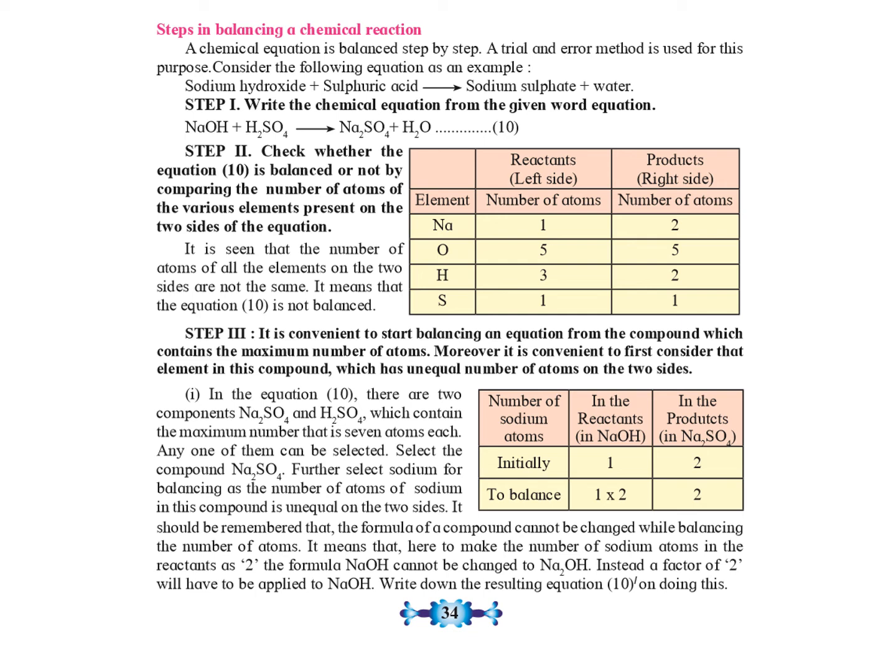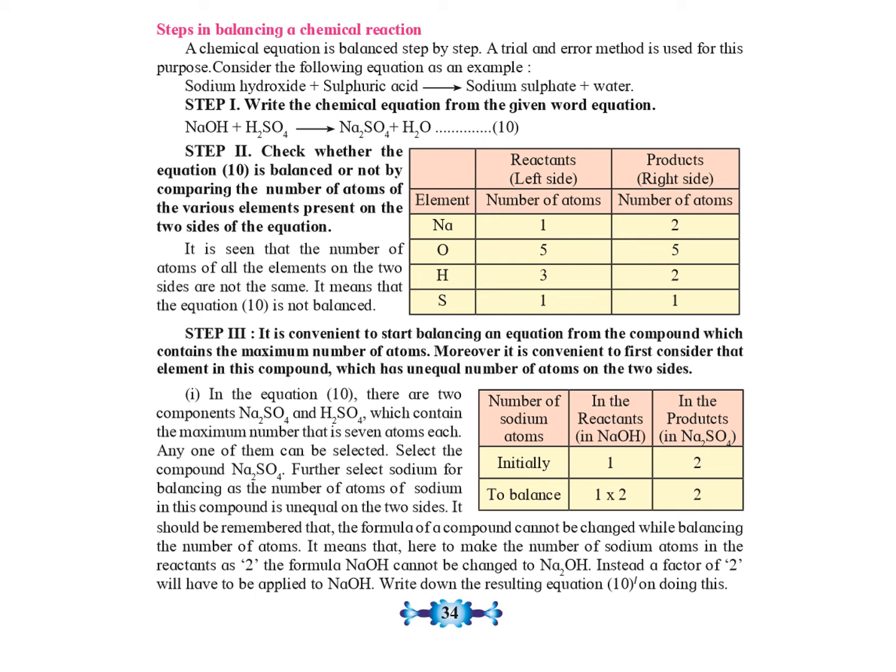2. Now look at oxygen. How many oxygen atoms are there on the left hand side? In NaOH there is 1 oxygen atom. In H2SO4 there are 4 oxygen atoms. That means a total of 5 oxygen atoms. On the right hand side, again there is 1 oxygen atom in water and 4 oxygen atoms in Na2SO4. So that means on the right hand side also there are 5 atoms.